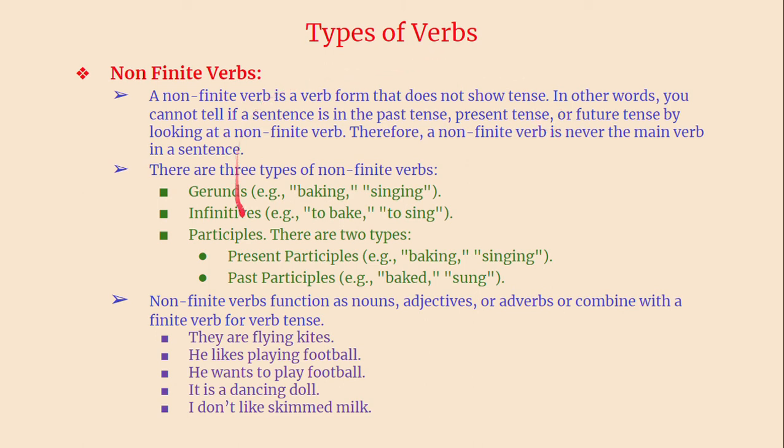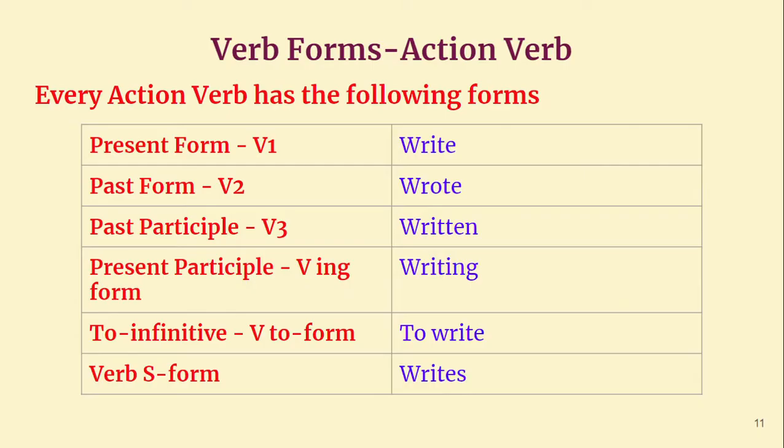So these are all non-finite verbs which function as noun, adjective, or adverb. They are very interesting. Now we'll come to the verb forms, action verbs. Like I told you in the tenses, two types of verbs are very important: main verbs and helping verbs.